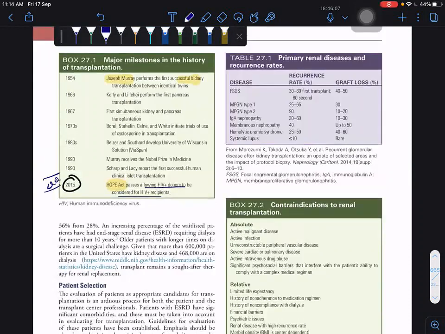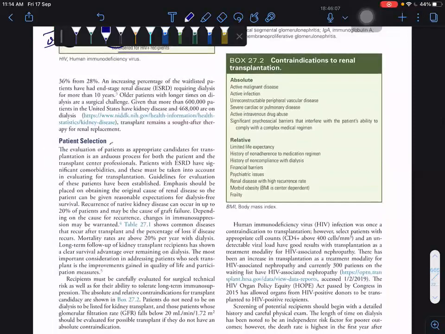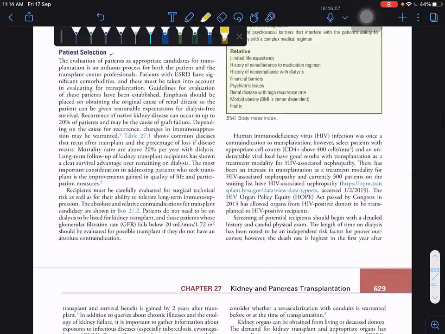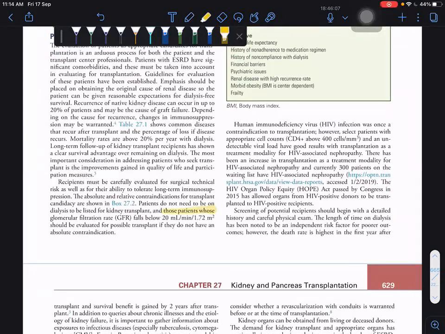Joseph Murray did the first successful kidney transplantation in 1954, and the HOPE Act came in 2015. When it comes to patient selection, those patients whose GFR falls below 20 per minute per 1.73 meters square should be evaluated for possible transplantation if they don't have an absolute contraindication. So remember this GFR below 20.